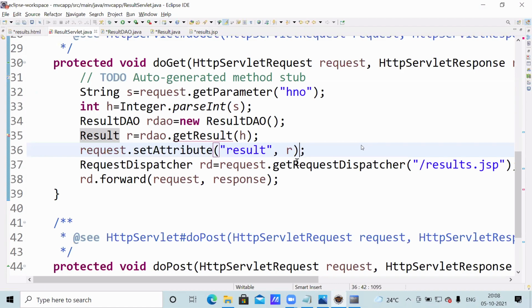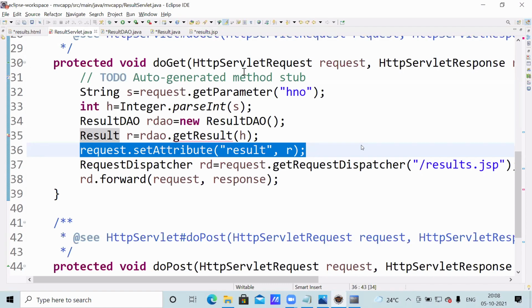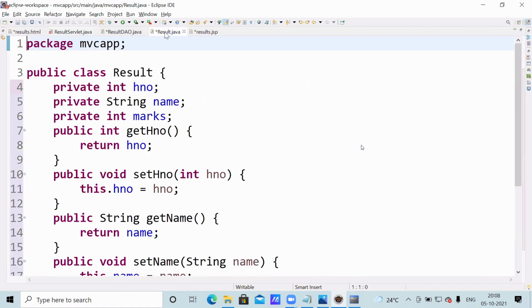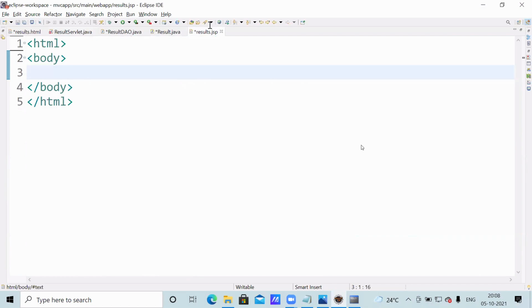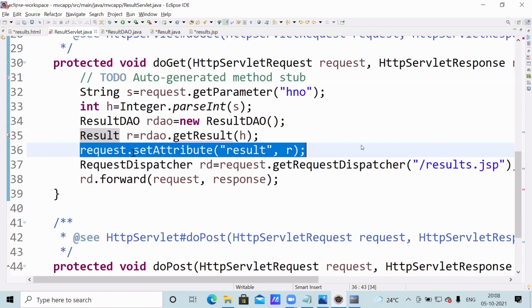Then with the request parameter, we have to call get attribute. Get attribute's return type is Object by default, but we require Result. Whatever I gave with request.setAttribute result, we are going to retrieve here.